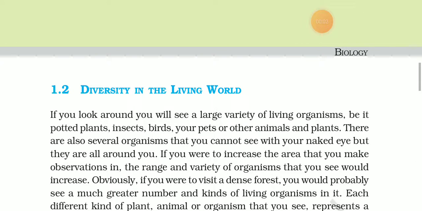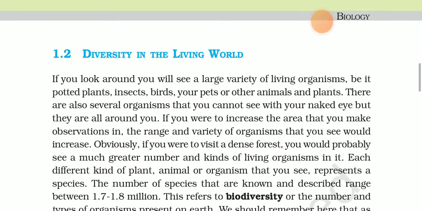So we'll be continuing with the living world, diversity in the living world. If you look around, you will see a large variety of living organisms, be it potted plants, insects, birds, your pets, or other animals and plants. There are also several organisms that you cannot see with your naked eye, but they're all around you, such as bacteria and viruses.